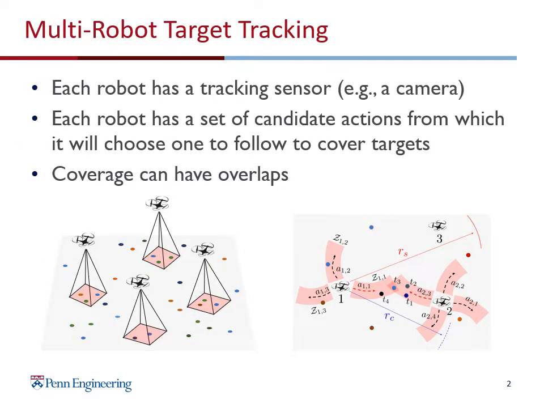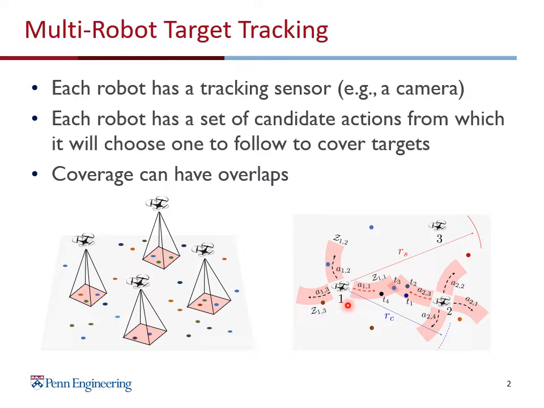This work is motivated by a multi-robot target coverage problem where each robot has a tracking sensor, for example a downward facing camera. The camera can identify the number of targets on the ground. Here we use the colorful dots to show the targets. Each robot has a set of candidate actions from which it can choose one action to follow to cover the targets on the ground. As you can see from the figure on the right, robot 1 has 3 actions, robot 2 has 2 actions.